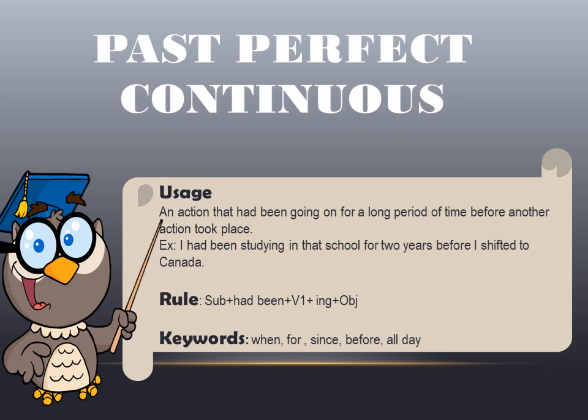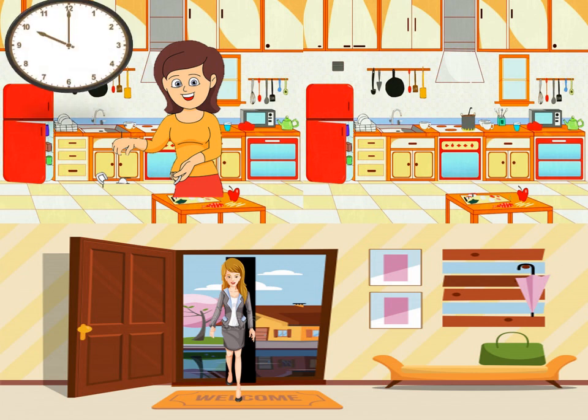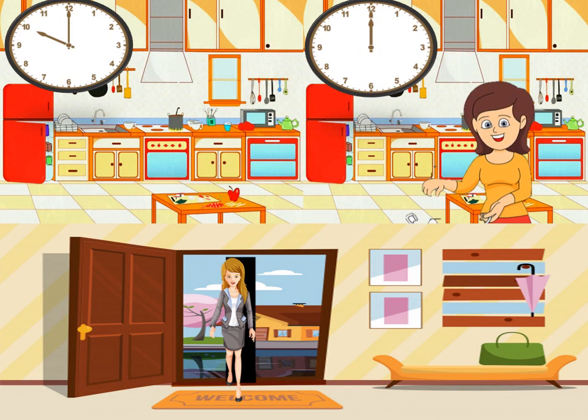Now let us see the visual of the past perfect continuous tense. As you can see upwards, there's a kitchen scene, right? So once there's 10 o'clock. Okay. So now my mother had been cooking in the kitchen for 2 hours. My mother had been cooking.